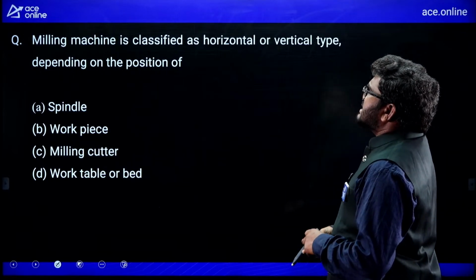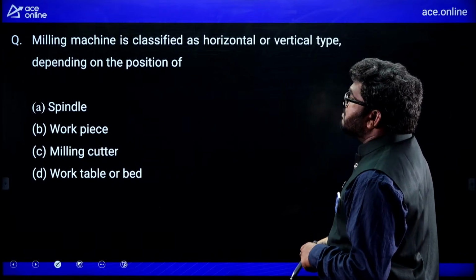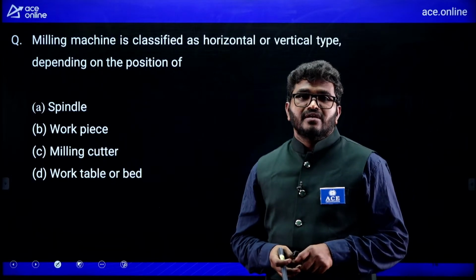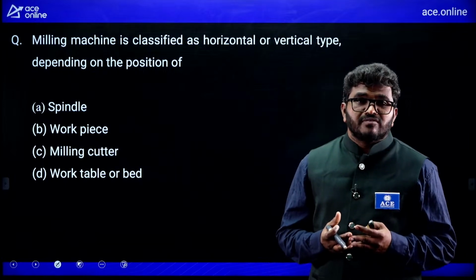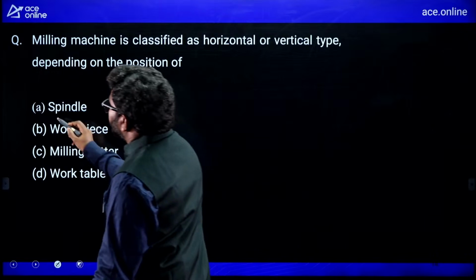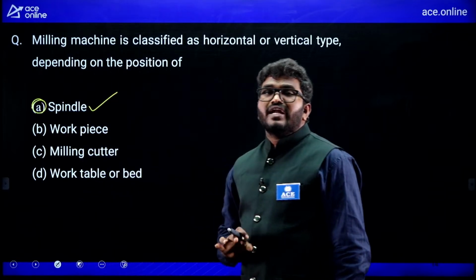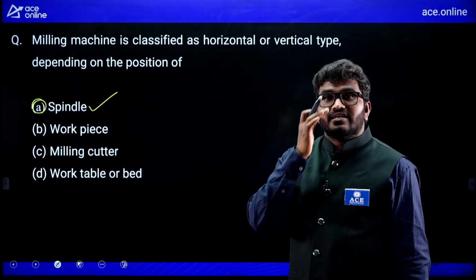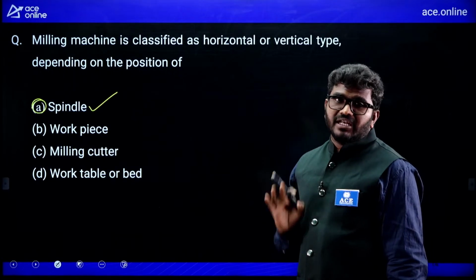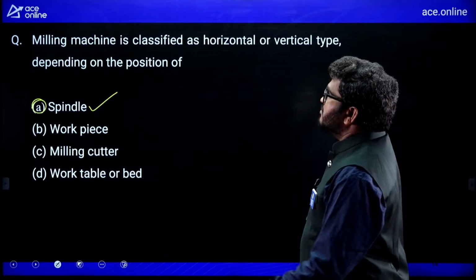Next question. Now see here. Milling machine is classified as horizontal or vertical type depending on the position of the spindle axle. See, based on the position of the spindle axle, we are dividing the milling machines into horizontal milling machine and a vertical milling machine, so that the correct answer for this question is spindle.